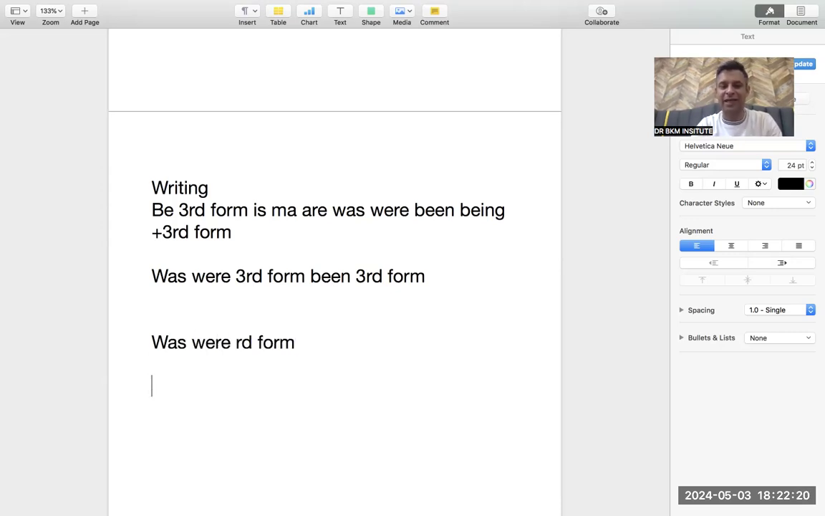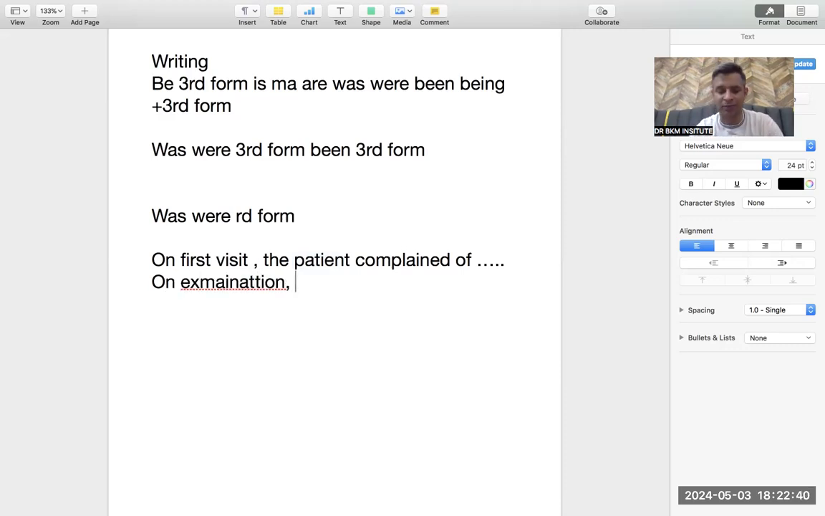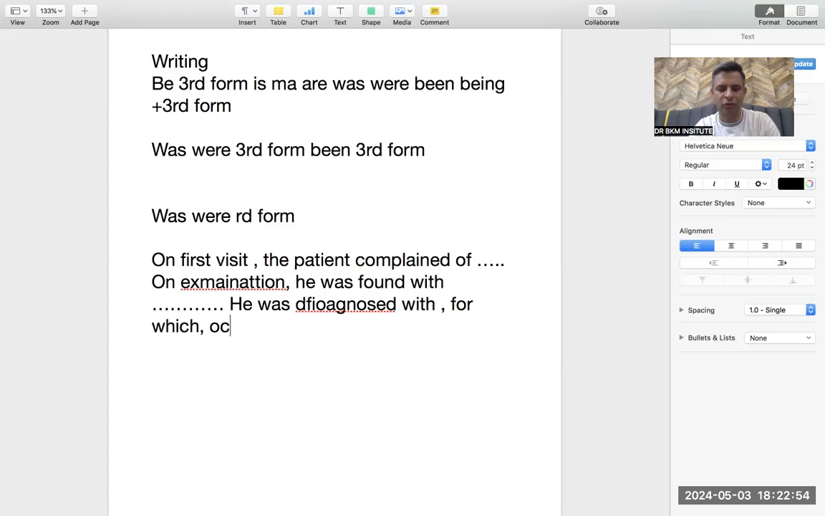How do we write visit letters? Again, on the first visit, the patient was having symptoms. So this is active: the patient complained of this and this thing. Rest everything is passive. On examination, passive voice, because he was found by us, was plus third form. He was found with signs. Then you will talk about diagnosis. He was diagnosed with, always make it passive voice.